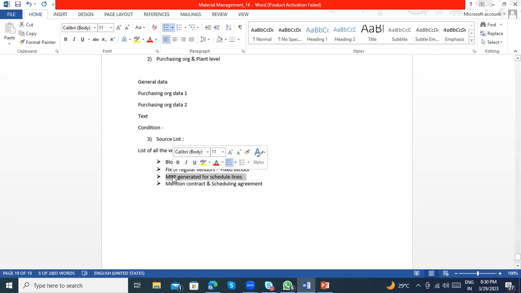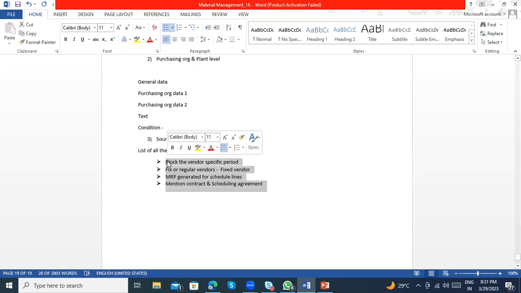Whether the system MRP should generate the schedule lines for this vendor, that also I can select here. This is one functionality, and if we have any outline agreements or contracts, that we can update in the source list. Basically it will give the information of the active vendors and blocked vendors, and what kind of contracts they have. That information I can update here.